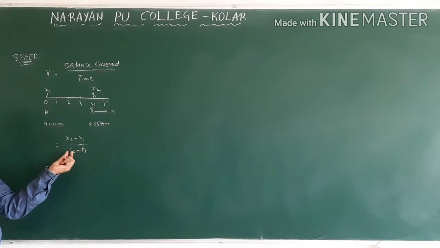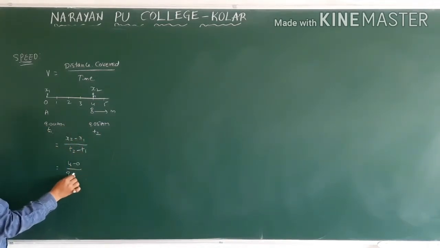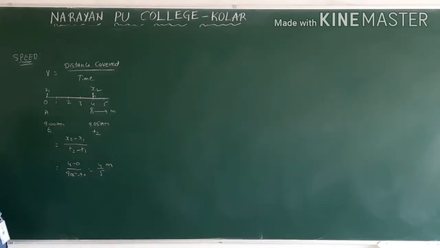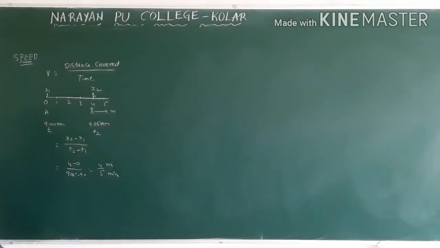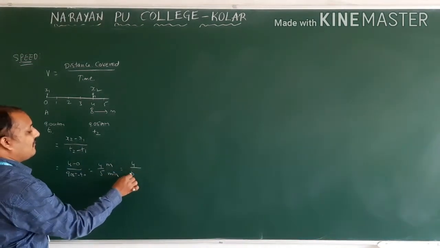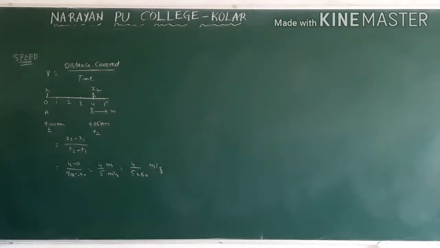After reaching the final position, how much time did you get? Initial is 0, final is 4. So 4 minus 0, divided by 9:05 minus 9:00, that is t2 minus t1. So 4 by 5, but 4 is in meters and 5 is in minutes. We always say meter per second, so convert 5 minutes into seconds: 4 by 5 into 60 seconds. Then it will be meter per second.